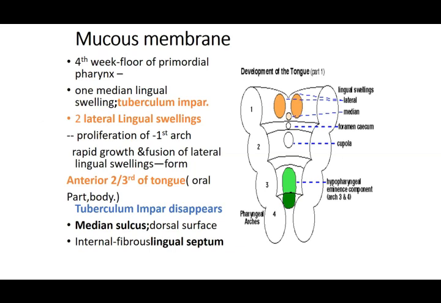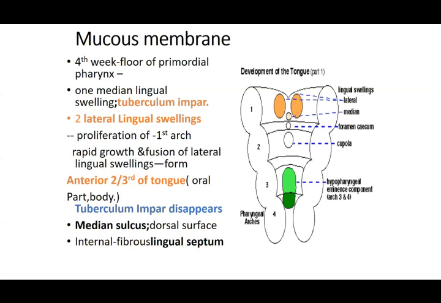At the moment we're talking about an area which is in front of the foramen cecum. This is the part which is at the level of your first pharyngeal arch. So certain swellings are going to arise, which are then going to unite together and give rise to the different parts. The first swelling that arises is one median swelling, as you can see in this picture, in the center.